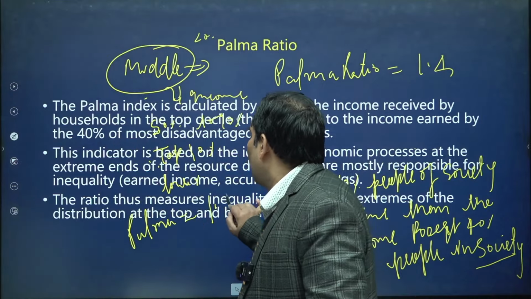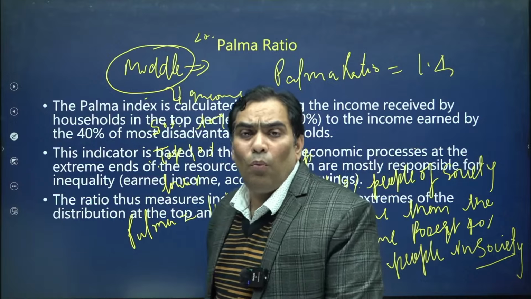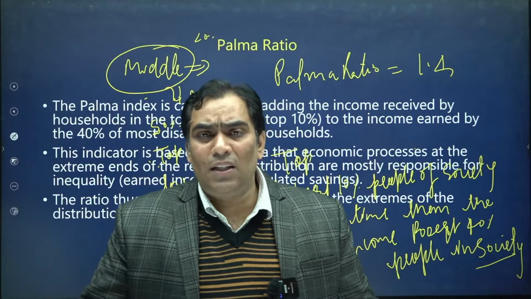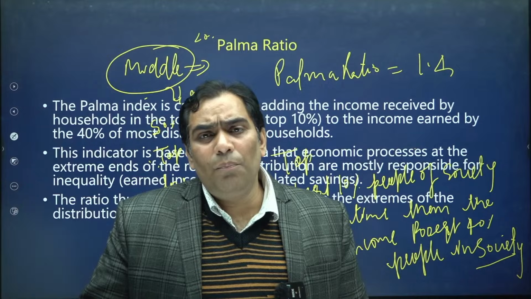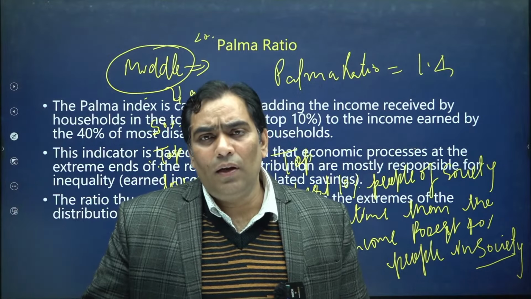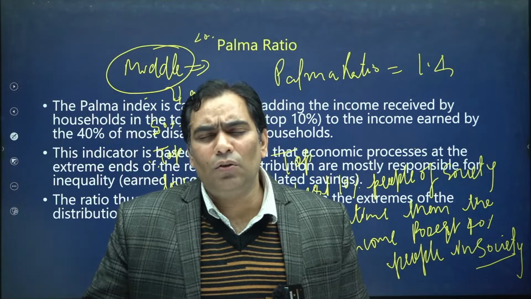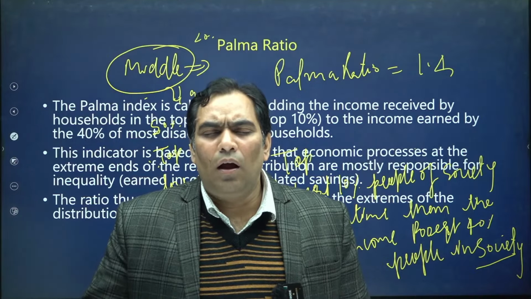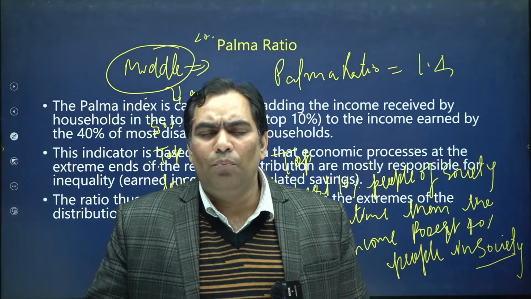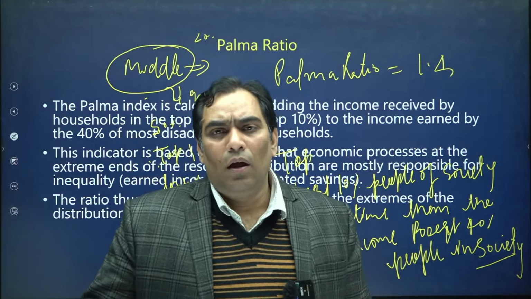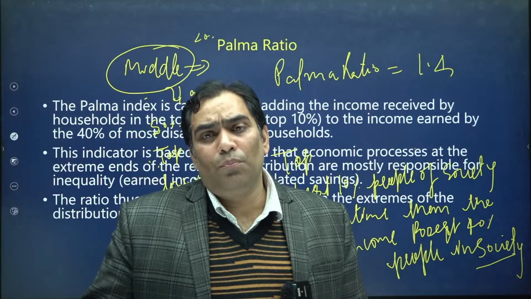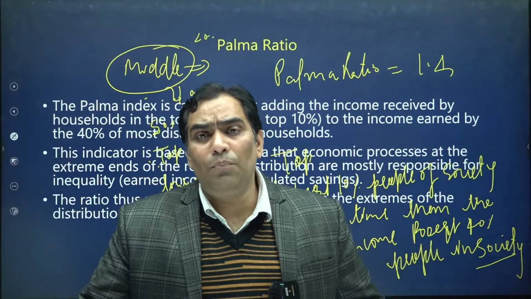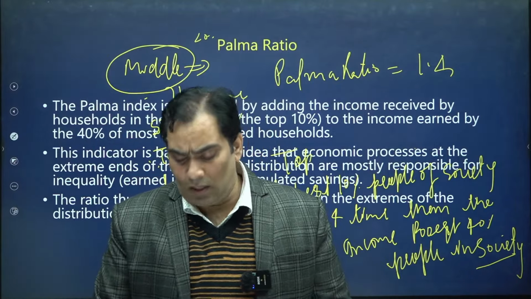In the case of India, the value of the Palma ratio for India is 1.4. What does it represent? It represents that cumulatively the richest 10% of people are earning 1.4 times more than the poorest 40% of people. That is the meaning of the Palma ratio. I think it is clear.